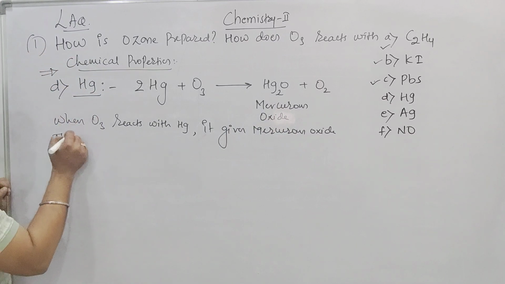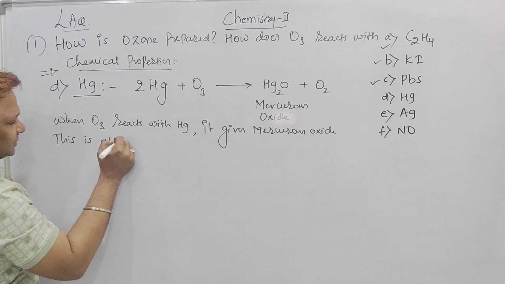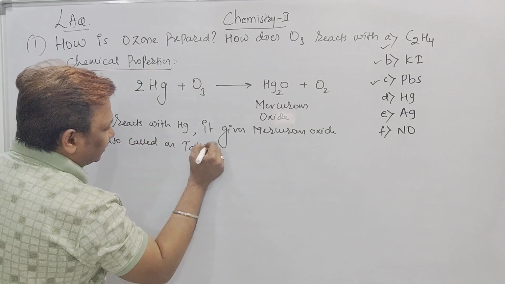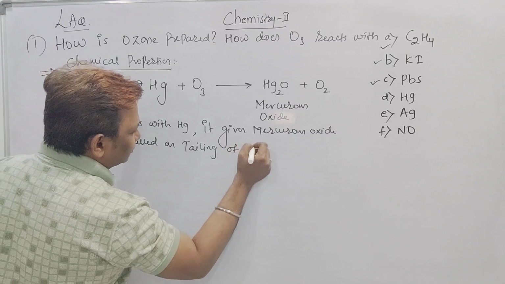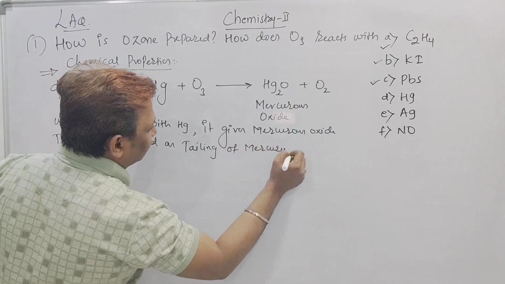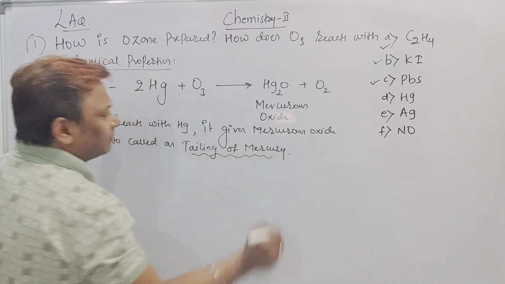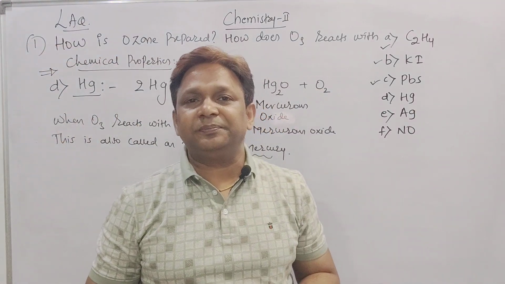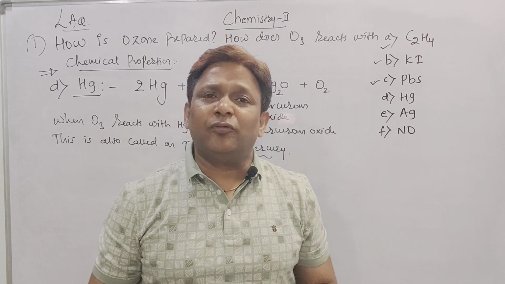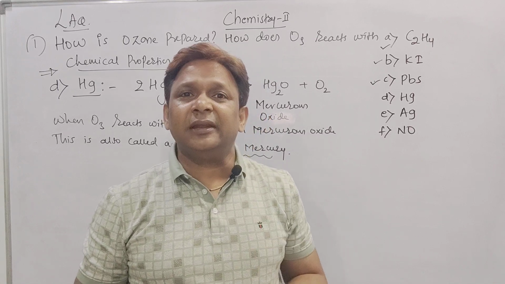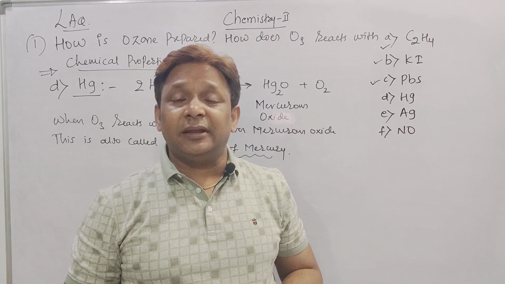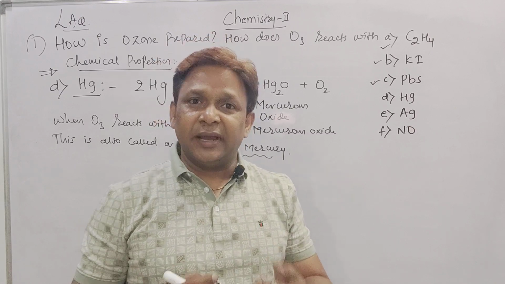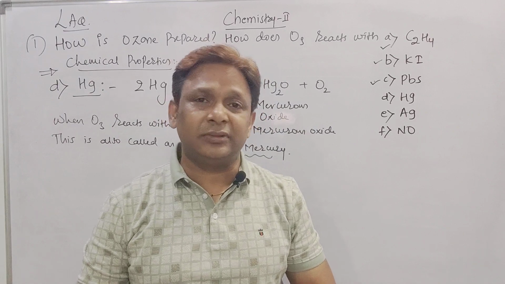But this is also called tailing of mercury. But what is meant by tailing of mercury? You know, if the mercury is in pure form, it will have a shining nature and it does not stick to the wall of the glass. It has a lustrous nature, right? Shining lustrous nature, does not stick to the wall of the glass.